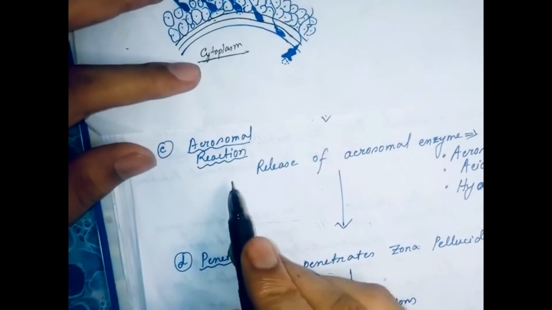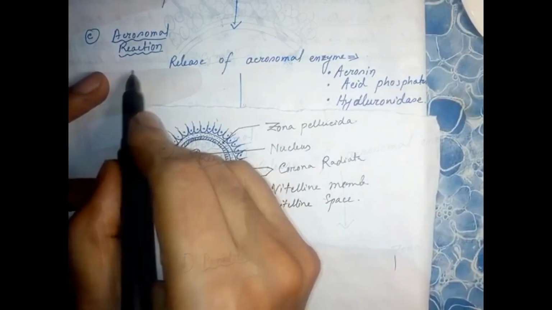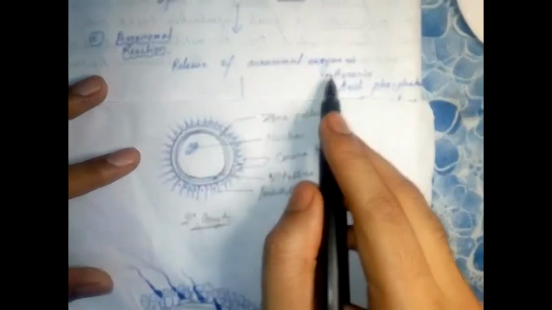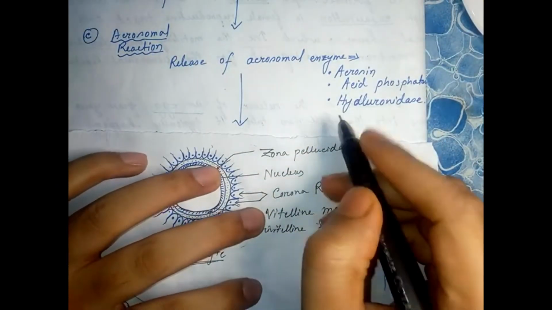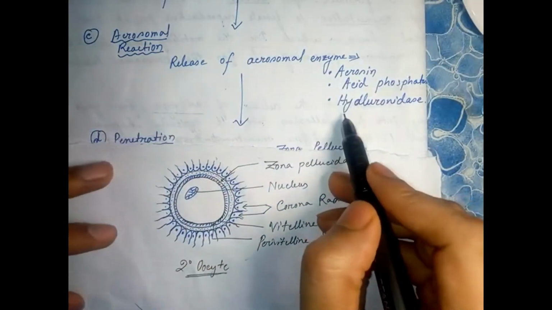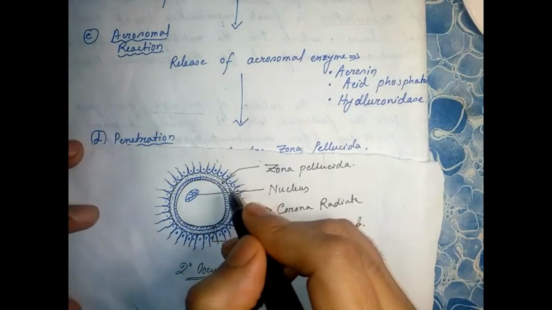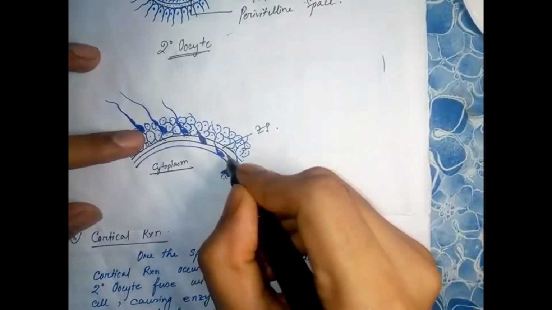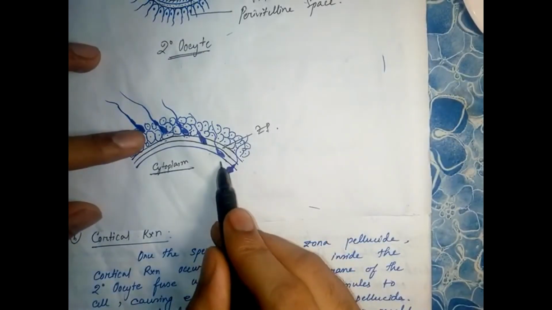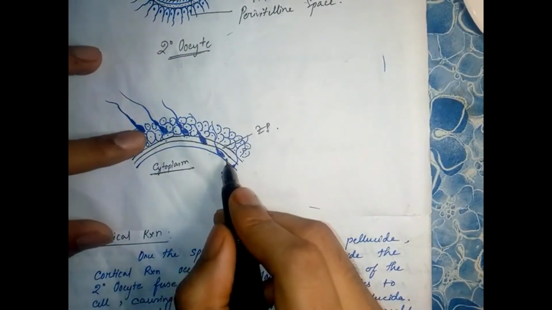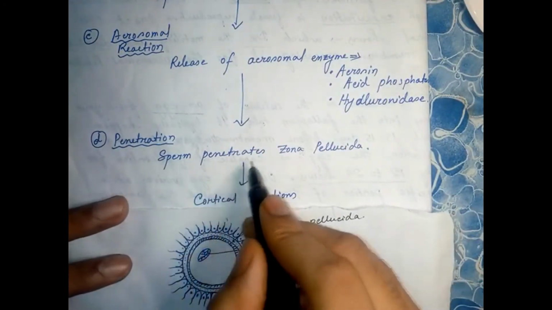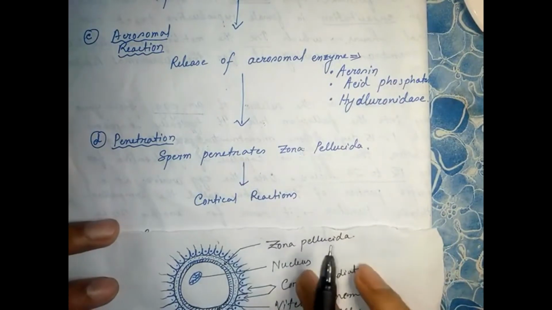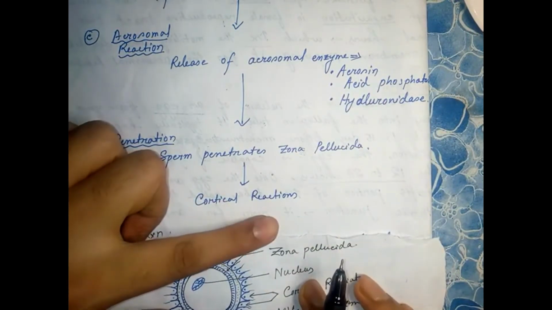Third, the acrosomal reaction: release of acrosomal enzymes. There are enzymes in the head of the acrosome which will be released. The enzymes are acrosin, hyaluronidase, and acid phosphatase. These enzymes release and destroy the zona pellucida layer, and the sperm comes to the perivitelline space. Next, penetration: sperm penetrates the zona pellucida, and then some cortical reactions happen.